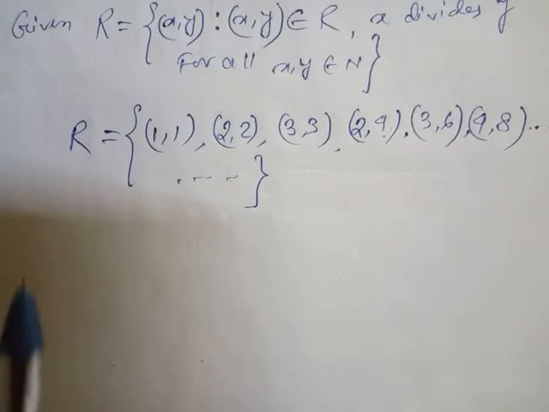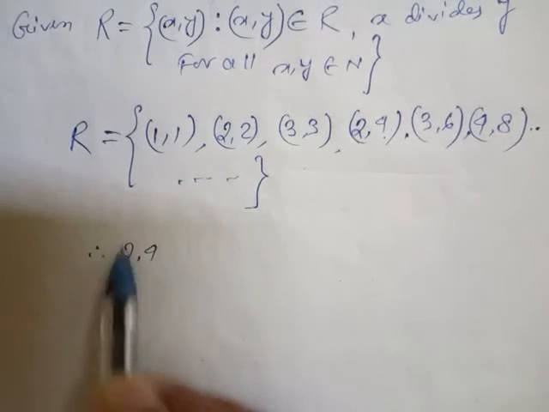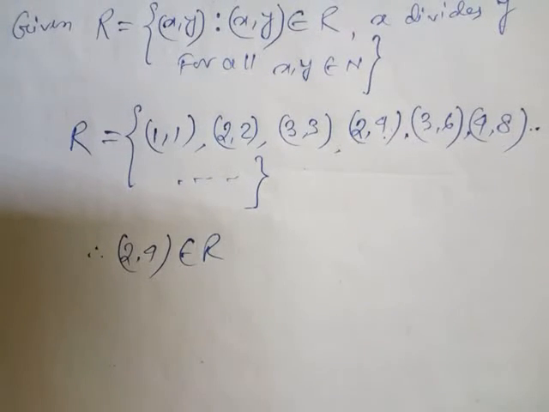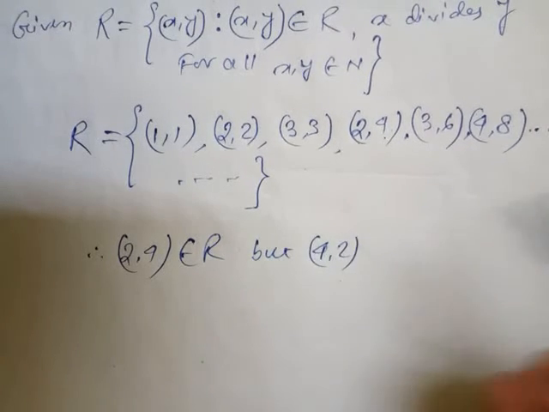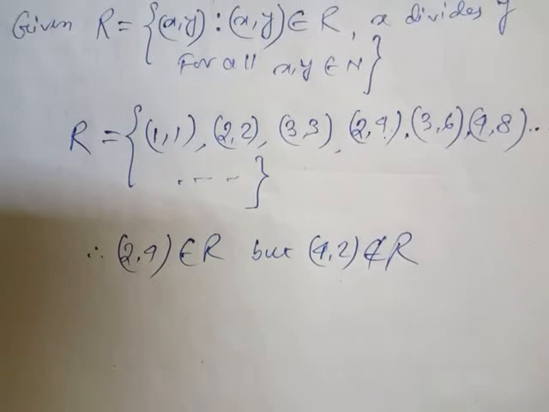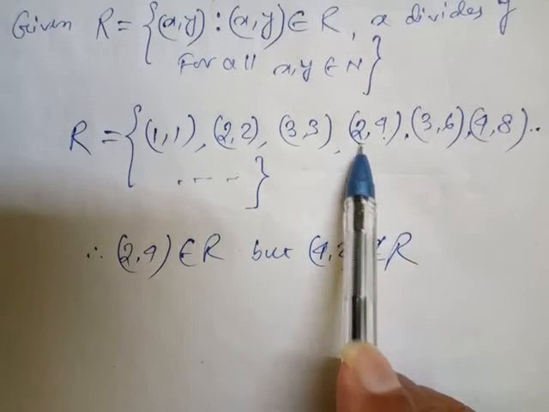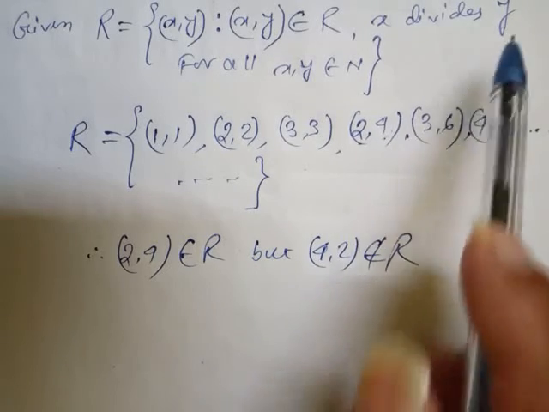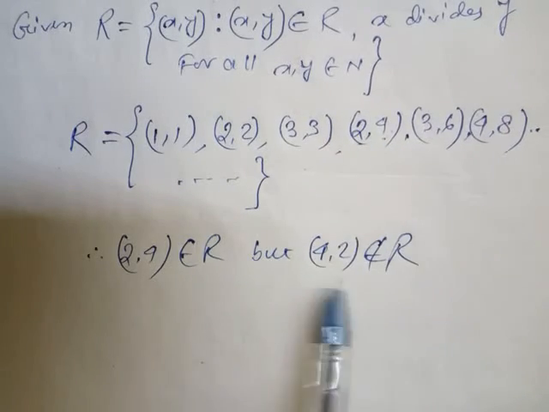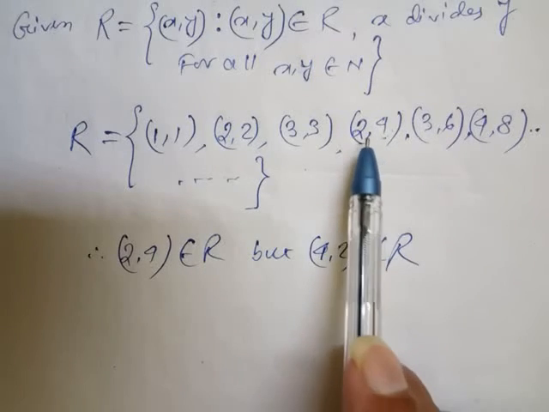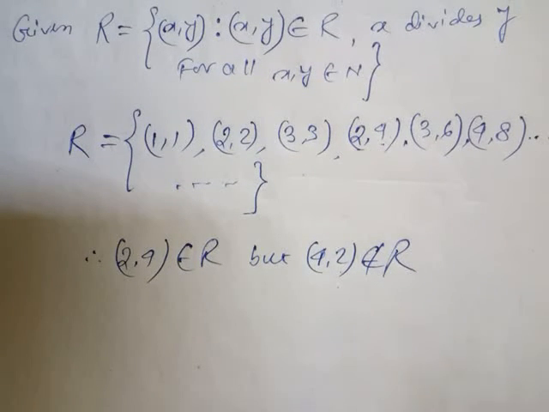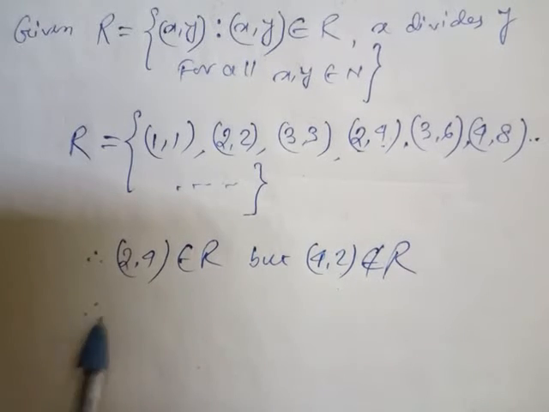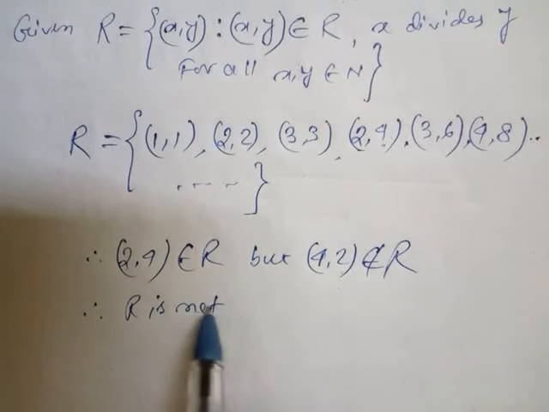Therefore (2, 4) belongs to R, clear obviously, but (4, 2) does not belong to R. Because if I take x as 2 and y as 4, y is divisible by x, which means 4 is divisible by 2, so it belongs to R. But if I write 4 and 2, then we have to change the whole thing, and it does not satisfy the condition obviously. So (4, 2) does not belong to R, so we can say that therefore R is not a symmetric relation.